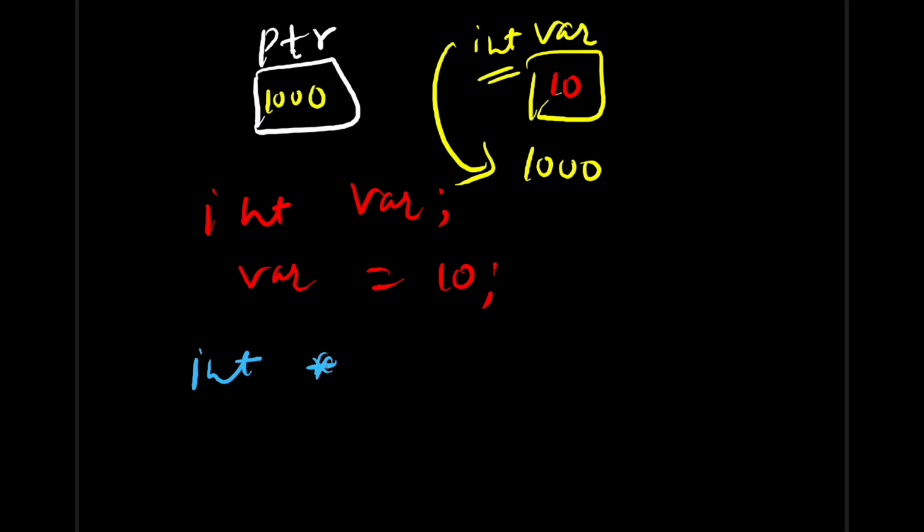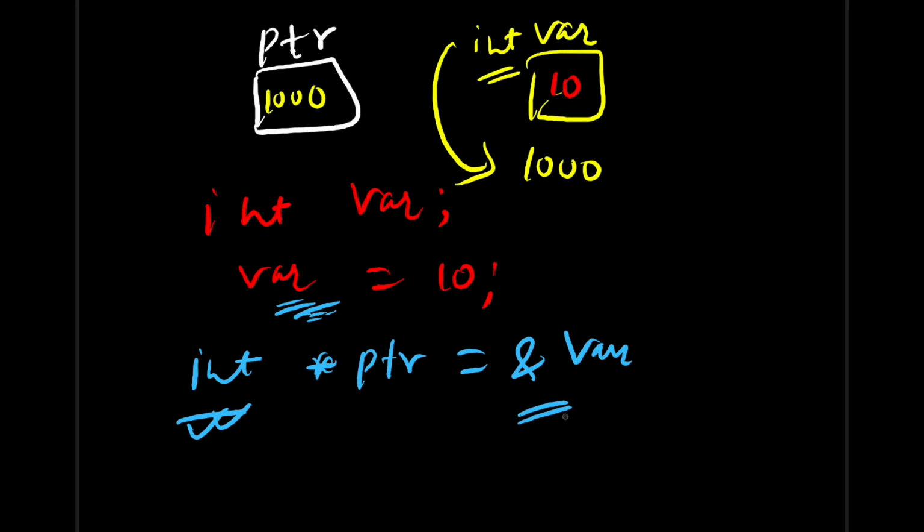You can't take anything else, not a character pointer or short pointer. You must take the same data type. So this pointer will contain the address of this integer variable, right? And how do we take the address of this variable? With the help of the ampersand symbol. So now this pointer PTR is pointing to, or referencing, this integer variable called var.